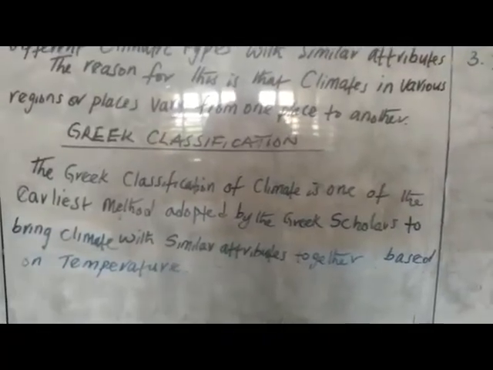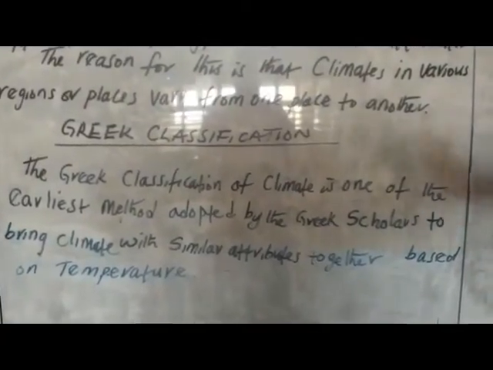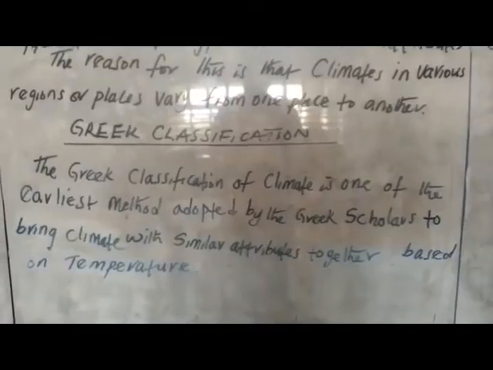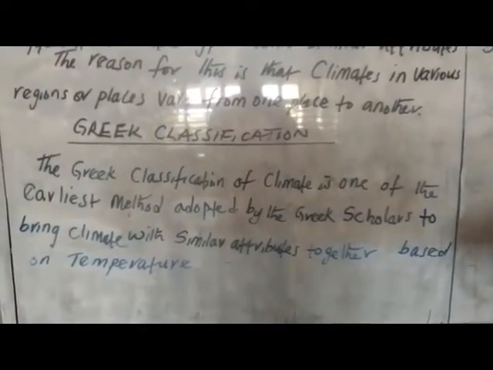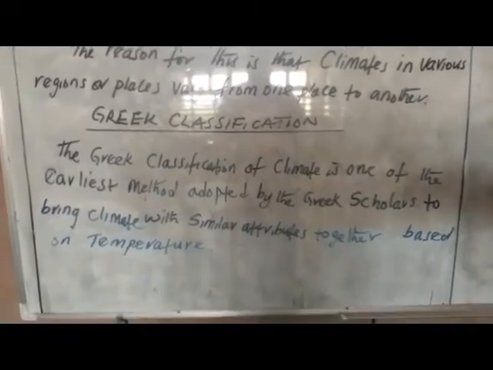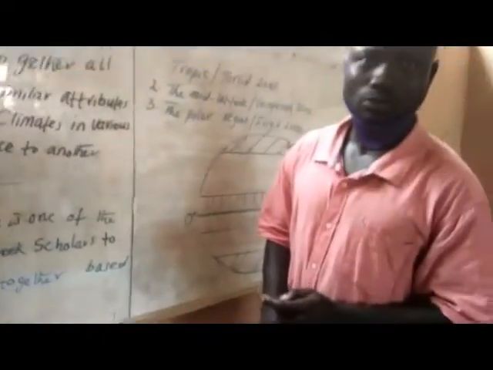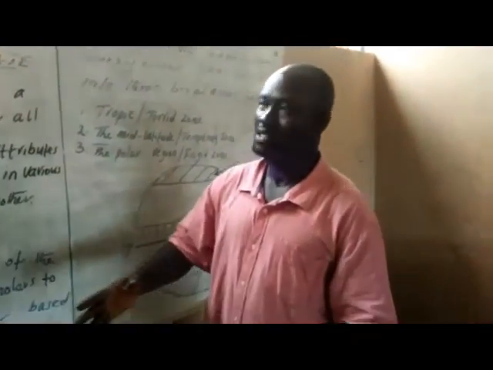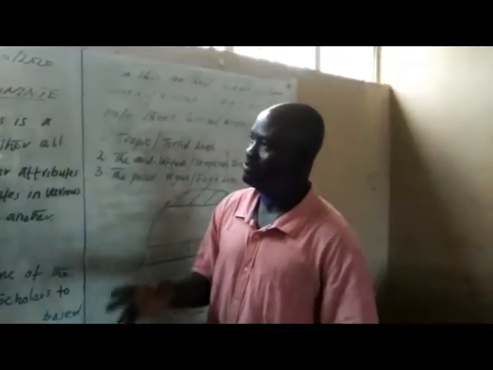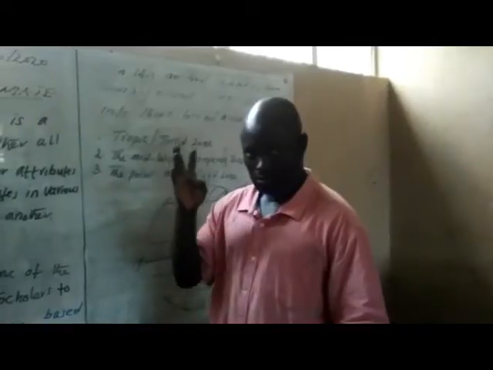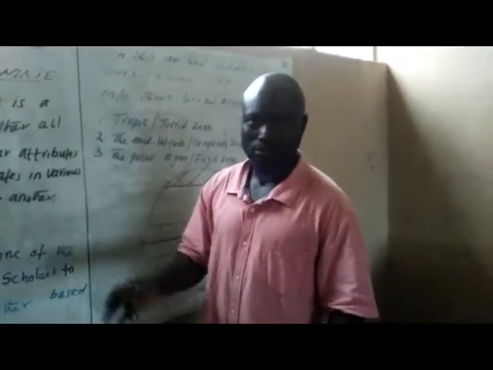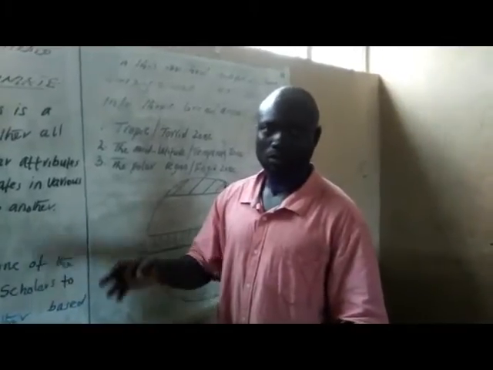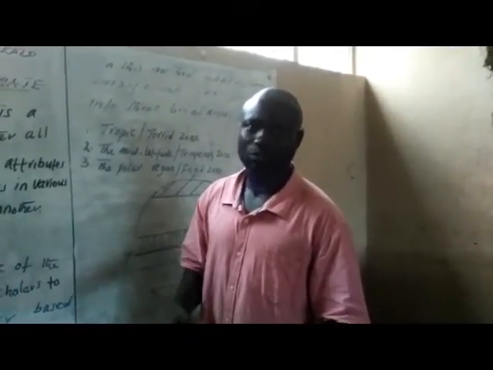Now, what we are saying is that it's an attempt made by the Greek scholars in the past. They bring together climatic variables such as sunshine, rainfall, temperature, relative humidity.